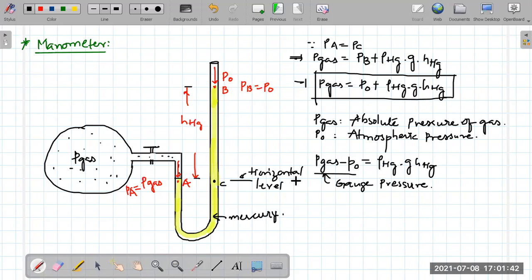So this is how we use this kind of setup, where we connect a tube containing some mercury to a gas tank, and based on the height difference, we estimate the pressure of the gas.